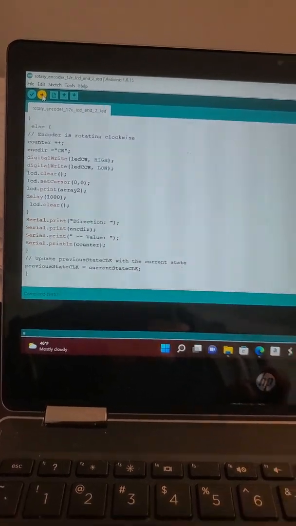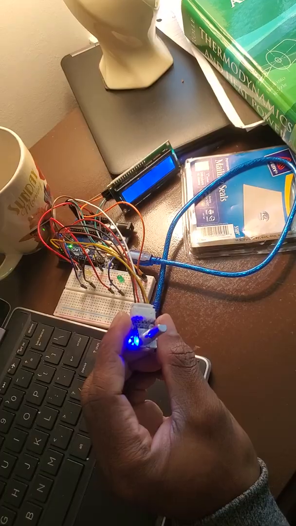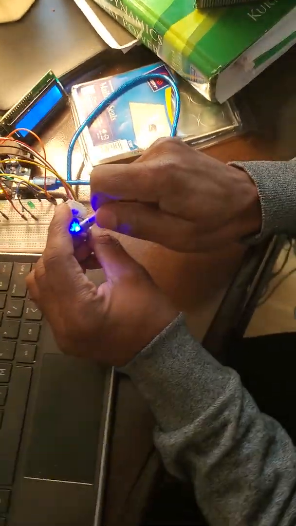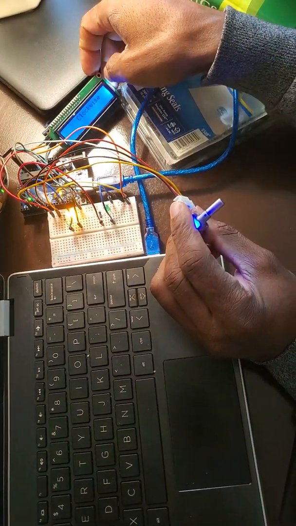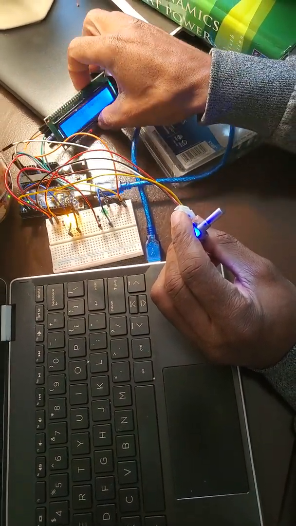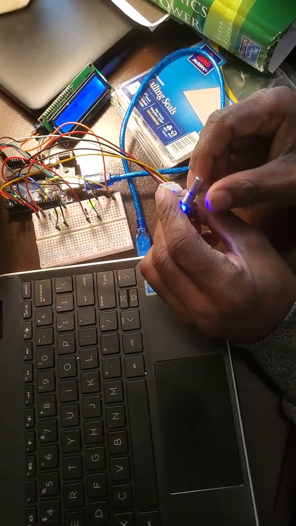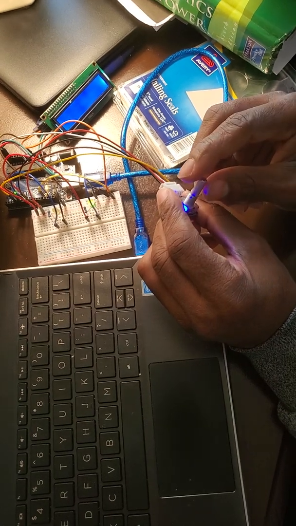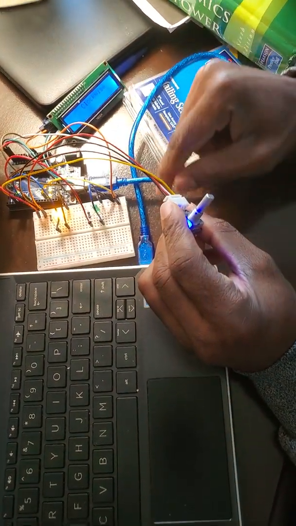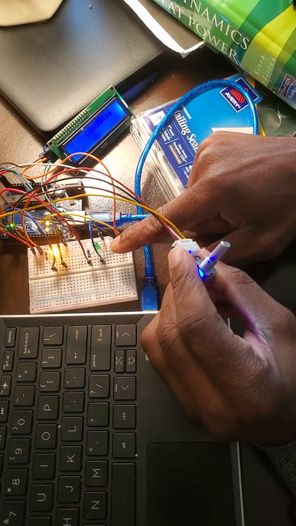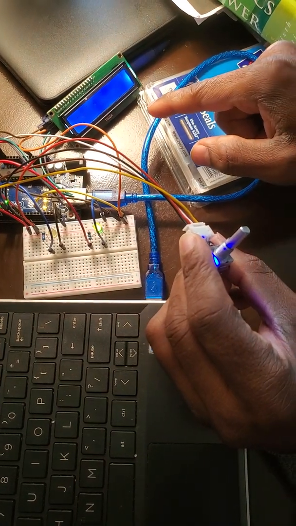Bang. See if it worked. Okay, it worked. Okay. This is clockwise. Clockwise, and then counterclockwise. Clockwise. It stays clockwise, but I put a little delay when I turn it counterclockwise. It's going to disappear. Okay.